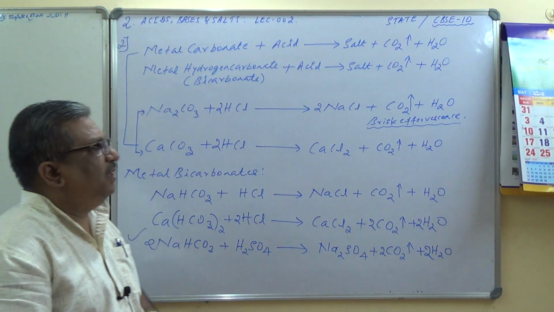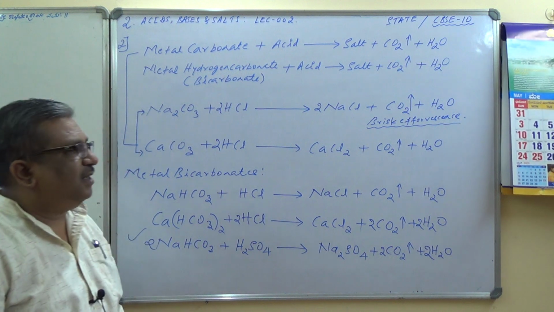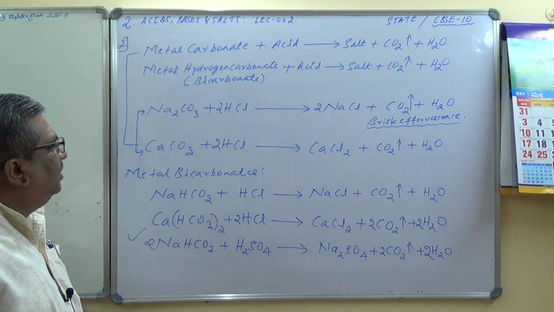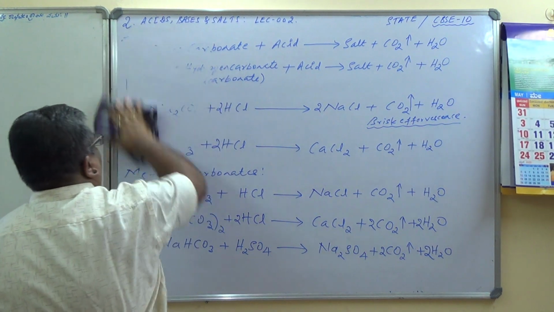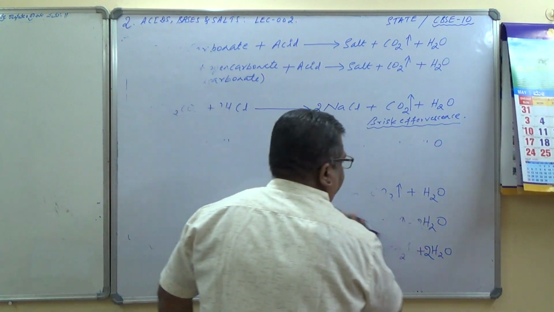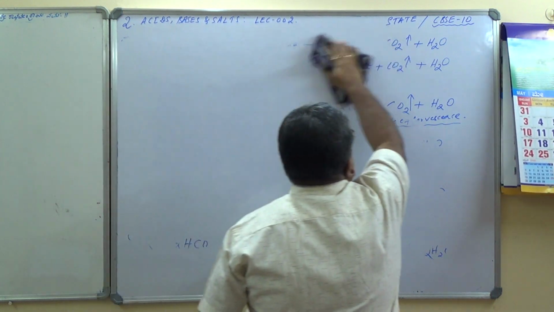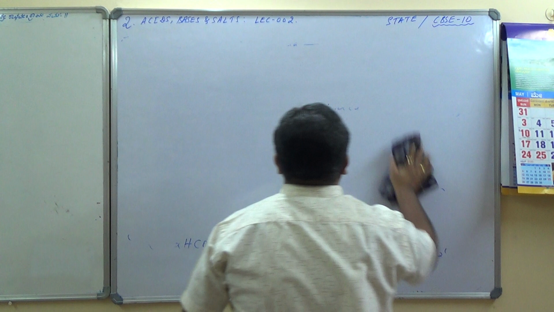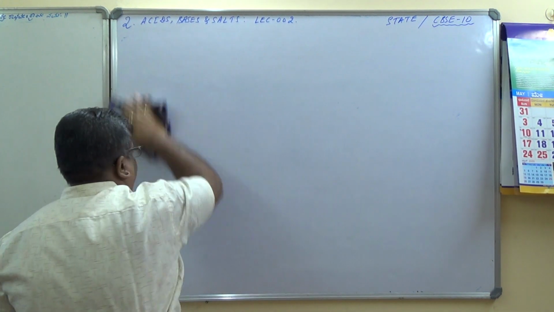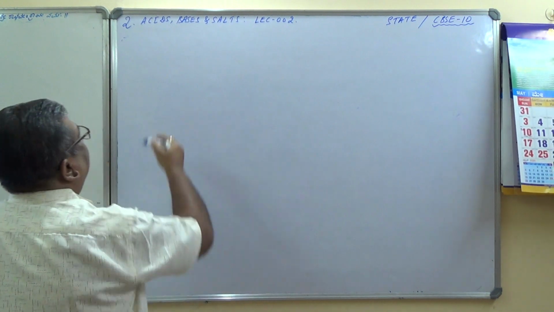Now let us try to write the chemical reactions for the evolution of the gas, that is, the test for the gas. So what is the test for CO2 gas? I hope you have understood these reactions. Let me write the reactions for the test for CO2, which is evolved during the reaction of metal carbonates or bicarbonates with dilute acids. So what is the test for CO2? It is very important. Every time a 2-mark question comes, explain the test for CO2. See here.